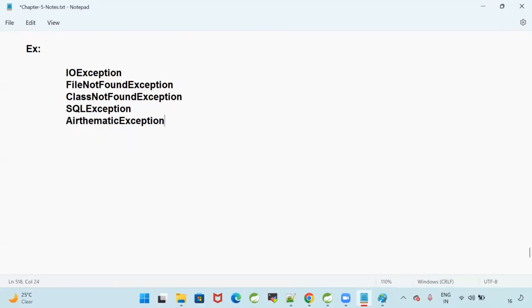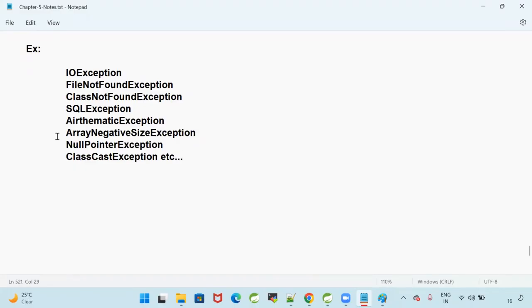And I will go for arithmetic exception, array negative size exception. And we will go for, come on, very famous, null pointer exception. And there is an exception called class cast exception, etc. Like that, there are so many predefined exceptions already available.